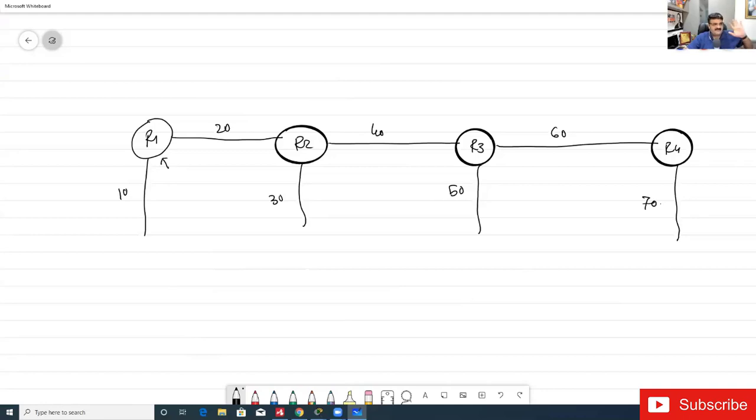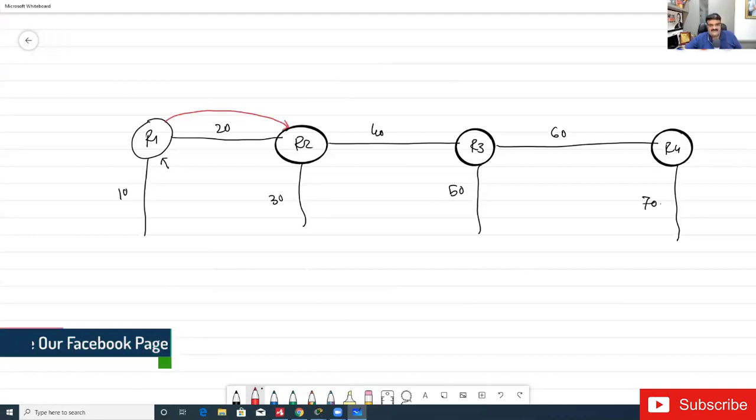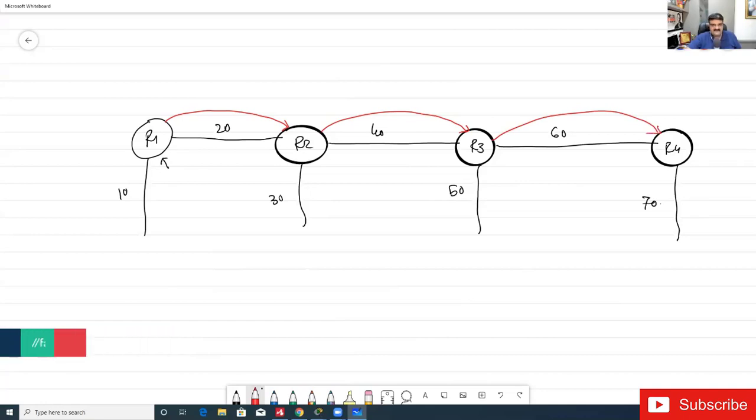So it will give the updates to its neighbor. Now this neighbor will give this update to its neighbor, and that one will give the update to the next neighbor.